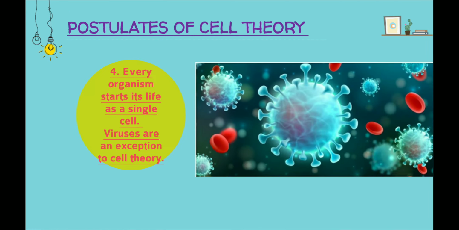The fourth postulate of cell theory is that every organism starts its life as a single cell. Whether it is a plant, animal, or human, every living organism starts its life as a single cell. Then, depending on its capabilities, it becomes a multicellular organism in the future. Okay. Viruses are an exception to cell theory because they are intermediate between living and non-living. Why? Because they don't contain any cell organelles or cell membrane, right? They only contain nucleic acid. So they are neither living nor non-living. They are intermediate between living and non-living. That is why they are an exception to cell theory.